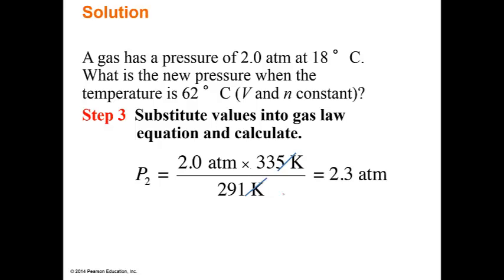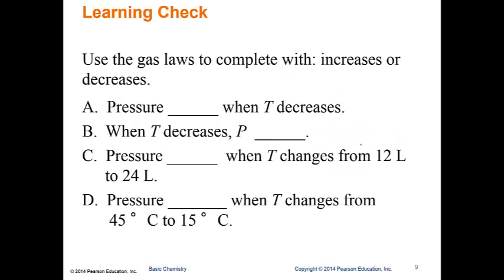Well, does that make sense? Well, our temperature increased. Yeah. And we know that there's a relationship between temperature and pressure. So if temperature increased, our pressure should increase. But we started at 2 atmospheres. Now we're at 2.3. Yeah, okay, that makes sense. Anytime we do calculations, we always want to go, does it make sense? All right, so good with that.